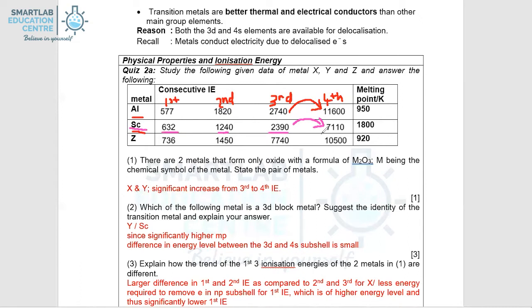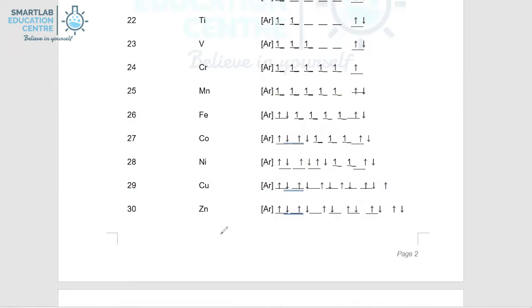Meaning to say, the lone electron in the 3D subshell, which has a very close energy level to the 4s, behaves like valence electrons in the 4s subshell. Hence, because of this, scandium can only form Sc3+ by losing both electrons in the 4s and the lone electron in the 3D. The next 3D block metal, which is non-transitional, is zinc.